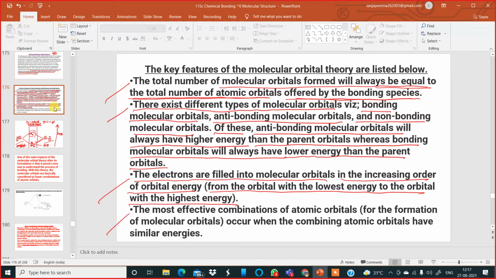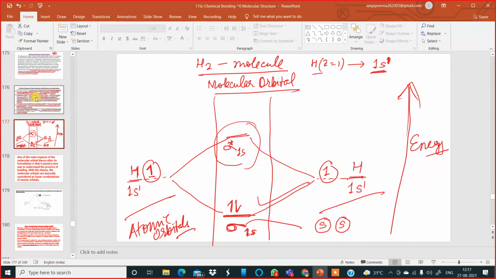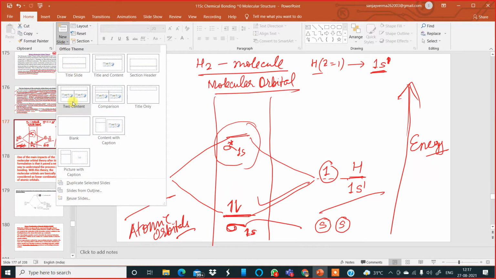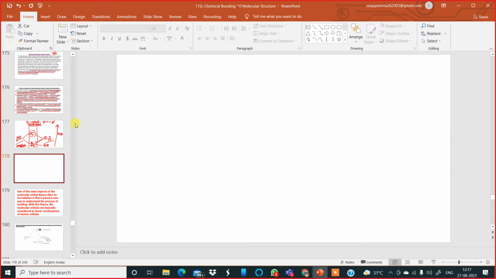The next one is the most effective combination of atomic orbitals for the formation of molecular orbitals occurs when the combining orbitals have similar energies. So this is possible only when the orbitals which are combining have similar energy. That means I can use 2s orbital with 2s orbital.